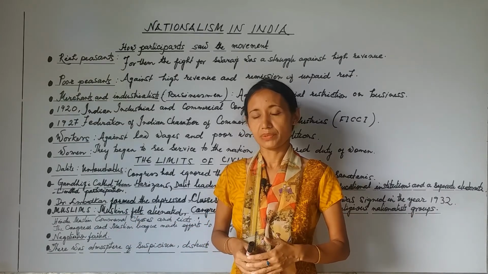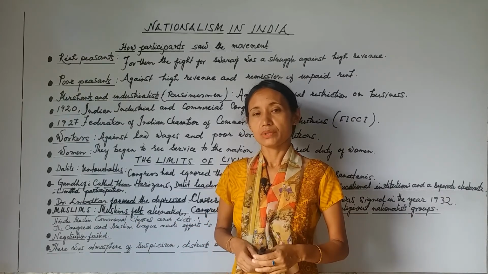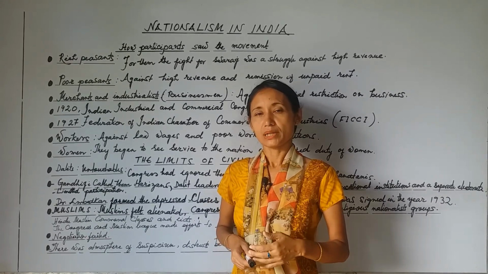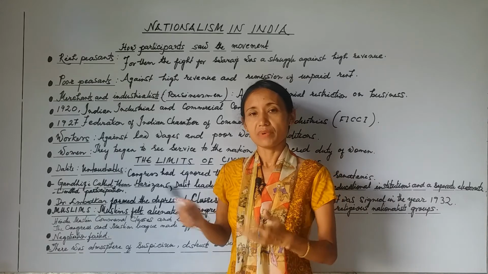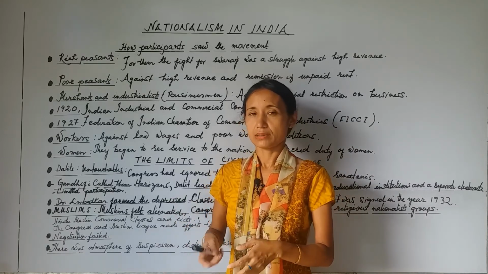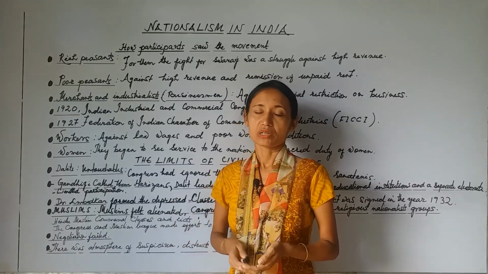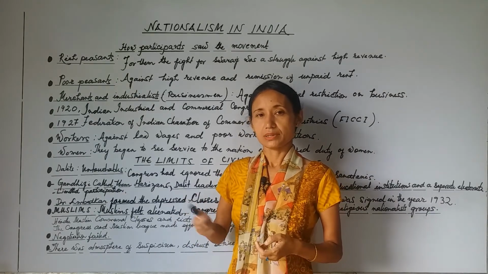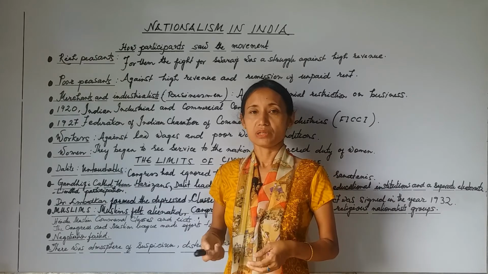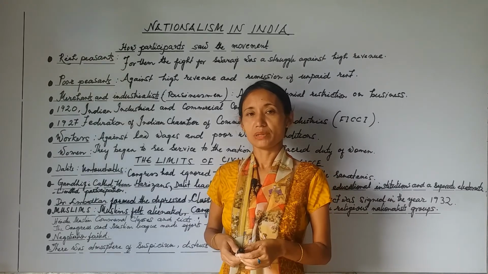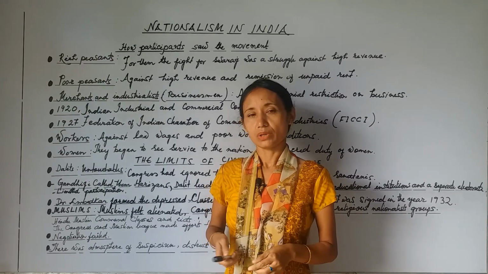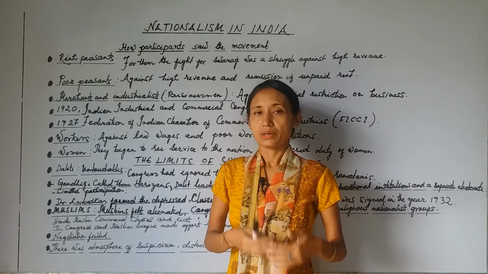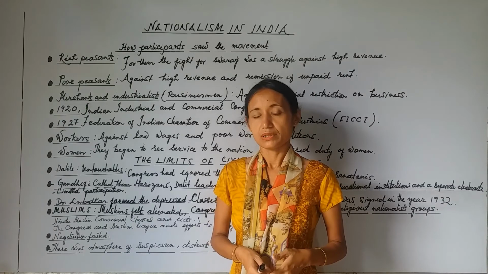One of the Muslim League leaders, Muhammad Ali Jinnah, was ready to give up the idea of separate electorates in case Muslims were given reserved seats in the central legislature and also Muslim representation in Muslim-dominated provinces like Bengal and the Punjab. If these things were given, then they were ready to give up the idea of separate electorates.